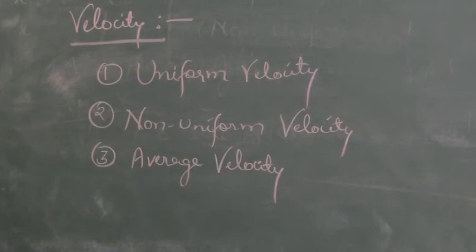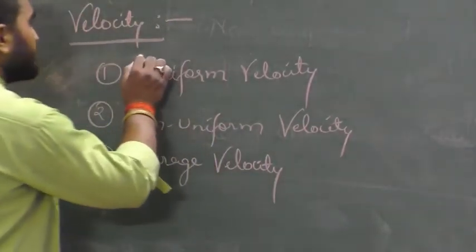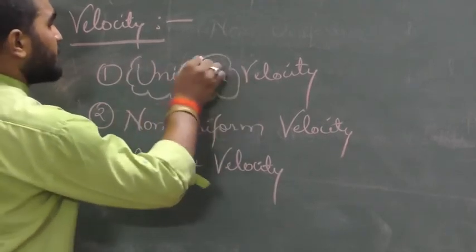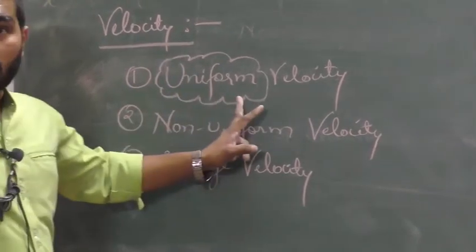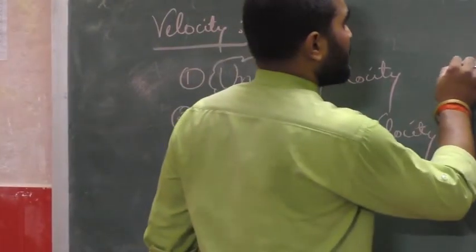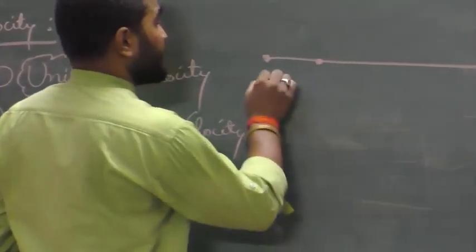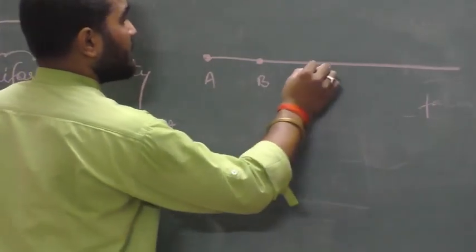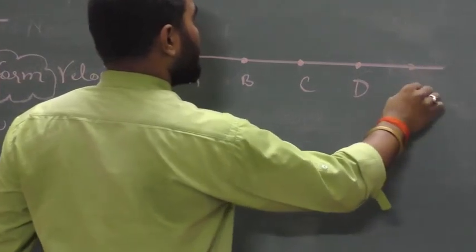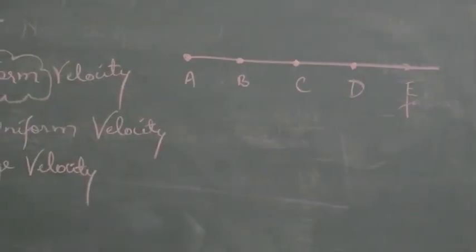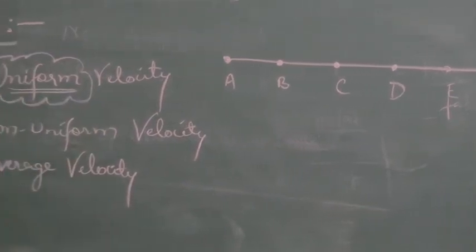Firstly, what do you mean by uniform velocity? Uniform means constant. If the velocity of the body is constant, it means that if a body is covering equal displacement in equal intervals of time, then its velocity will be uniform. And that is called uniform velocity.